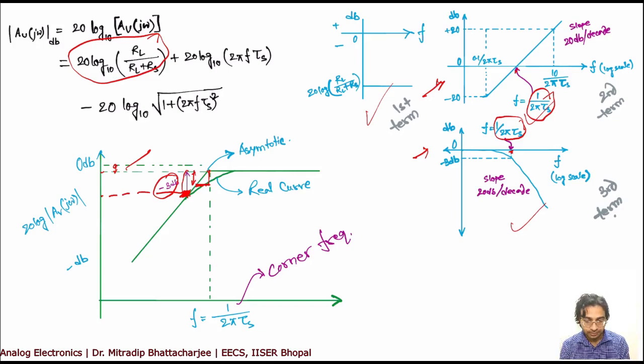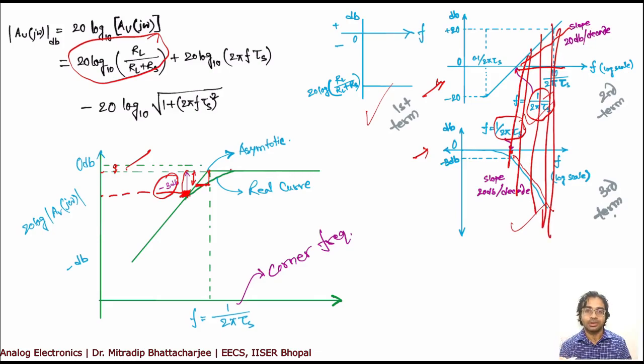So at f equal to this, your value should be minus 3 dB, and beyond this you have a 20 dB per decade line, and you have another 20 dB per decade line, but in the opposite direction, so they will cancel out, both the slopes are equal. If you add them, you will find that they are exactly the same value but opposite sign, so you will get a constant line over here.